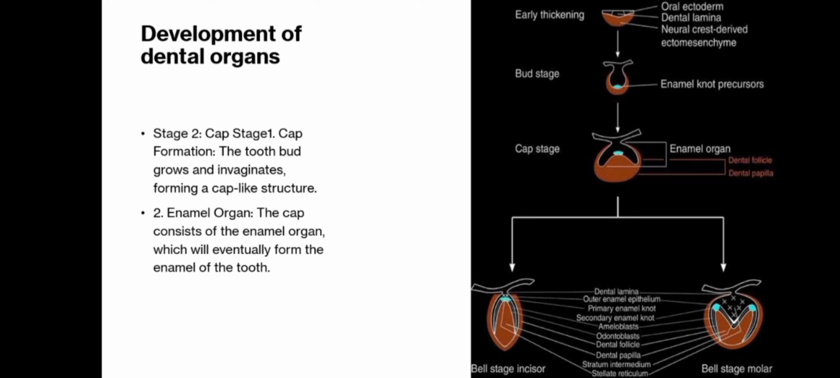Enamel organ formed from epithelium, future enamel. Dental papilla from ectomesenchyme forms dentine and pulp. Dental follicle or sac forms cementum, periodontal ligament, and alveolar bone. Clinical relevance. The shape of the enamel organ influences the type of the tooth, incisors or molars, etc. Early signs of tooth crown shape appear here.